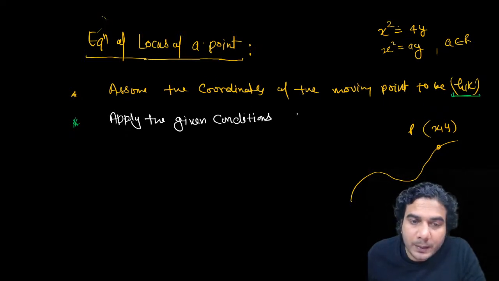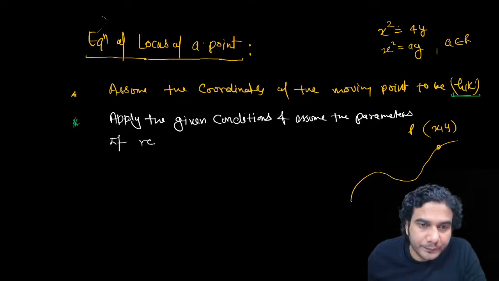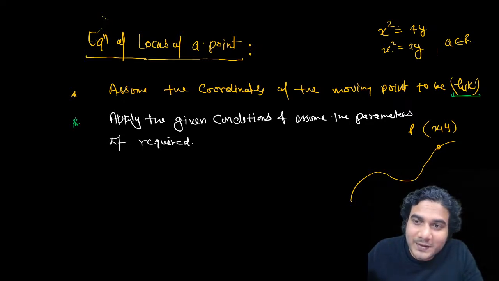So apply the given conditions and assume the parameters, if required. If required, then only assume. It is not like you are just assuming as many parameters as you want, because if you are assuming two parameters, that means you'll have to make three equations to eliminate two parameters.